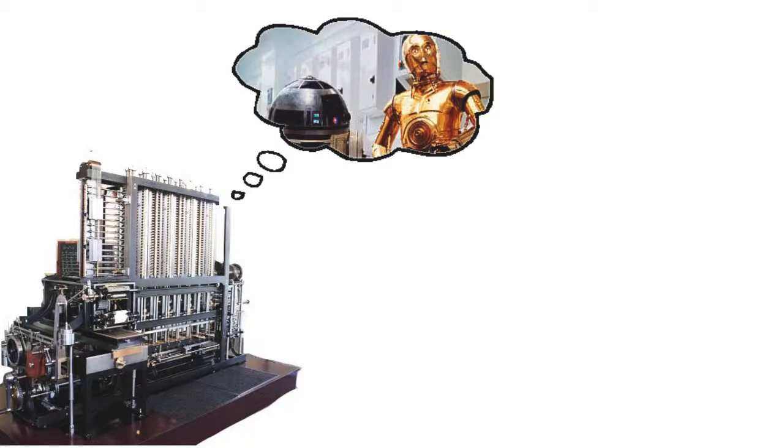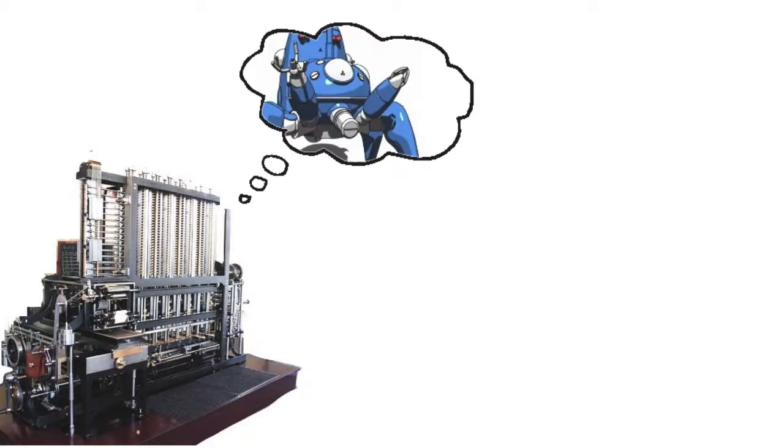C-3PO, R2-D2, the characters from Tron, K9 from Doctor Who, Commander Data of Star Trek, Tachicomas from Ghost in the Shell, and the software programs of the Matrix movies are all fictional machines that demonstrate sentience or consciousness.